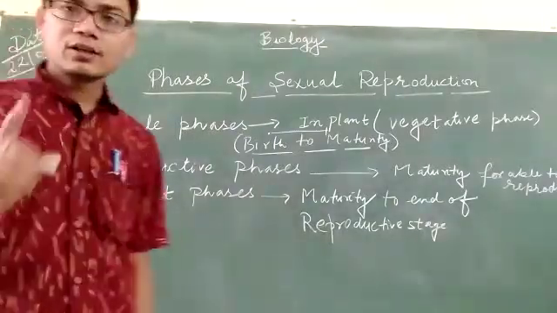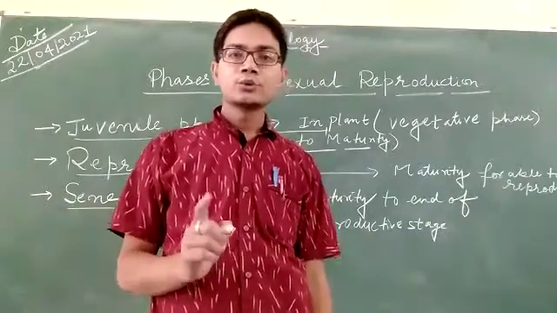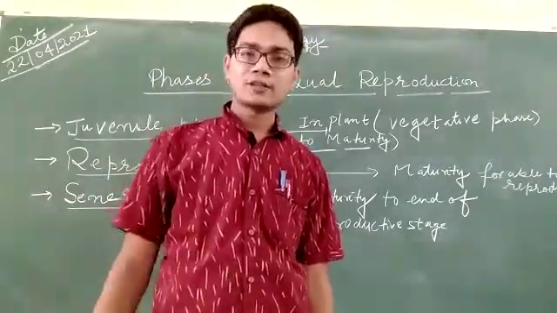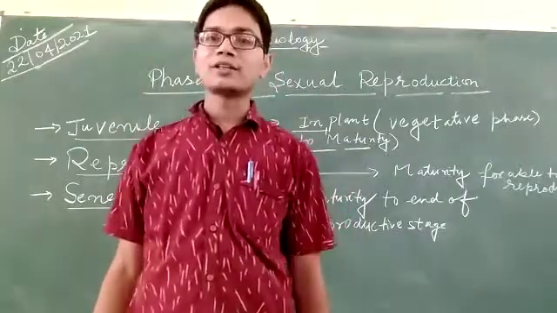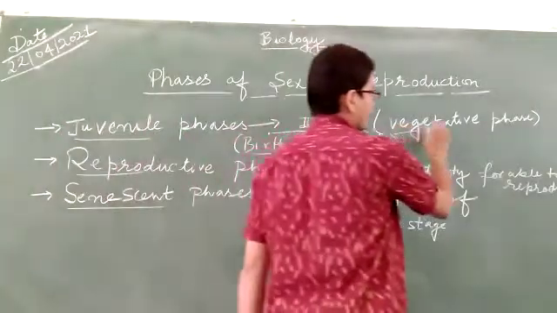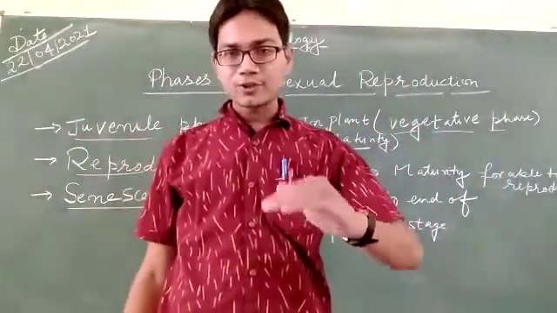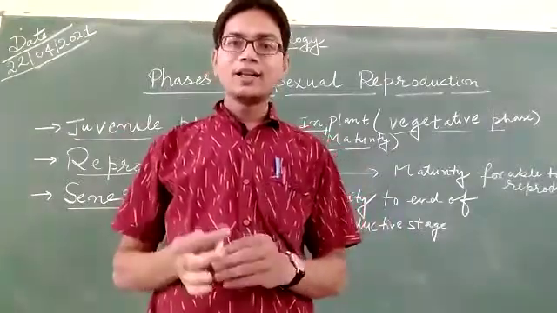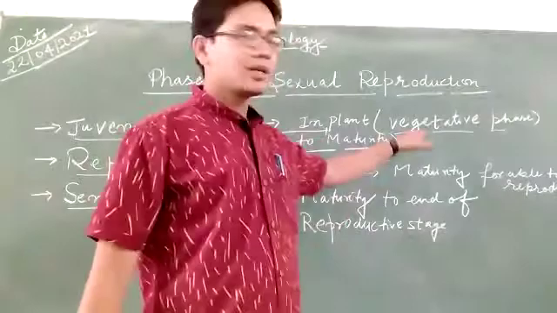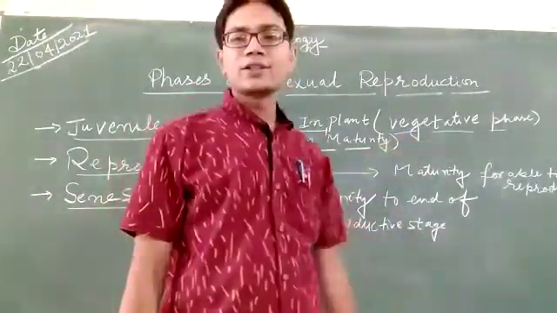The juvenile phase is the period from the birth of an organism to the maturity of the reproductive organs. In animals it is called the juvenile phase, but in plants it is called the vegetative phase. The vegetative phase is the period from the growth of the plant to maturity, until the flowers are grown. At that moment the stamens and carpels are maturing, so it is called the vegetative phase.